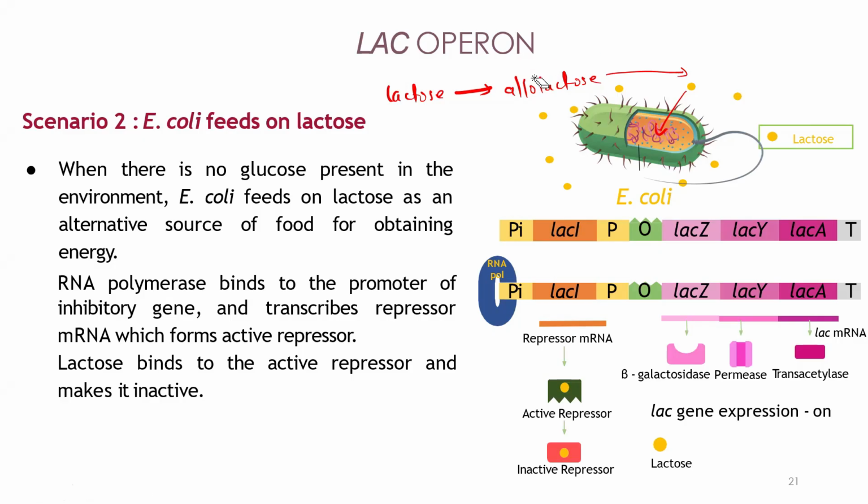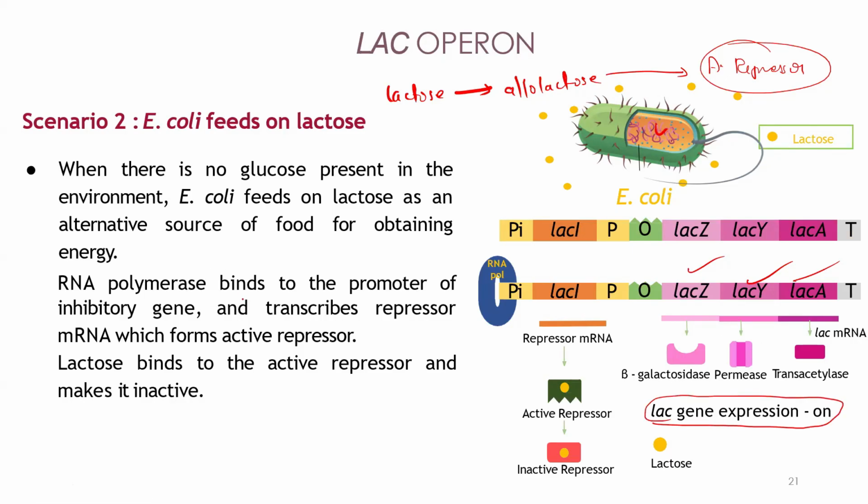And remember, the allolactose or lactose will also bind to the active repressor. When it binds to the active repressor, now the LacY is synthesized. This LacY is also permease, so more and more tunnels are added and more and more lactose comes inside the cell. Understood? So it will transcribe LacZ, LacY, LacA so that the lac gene expression is on.